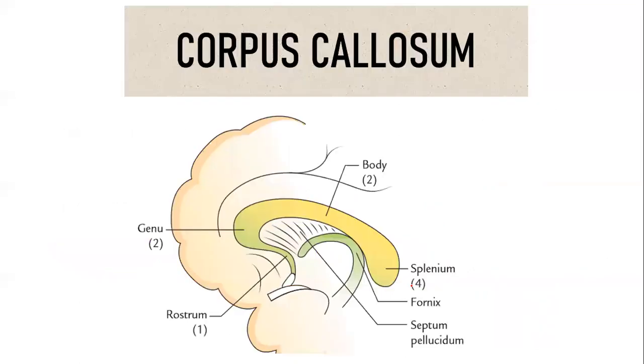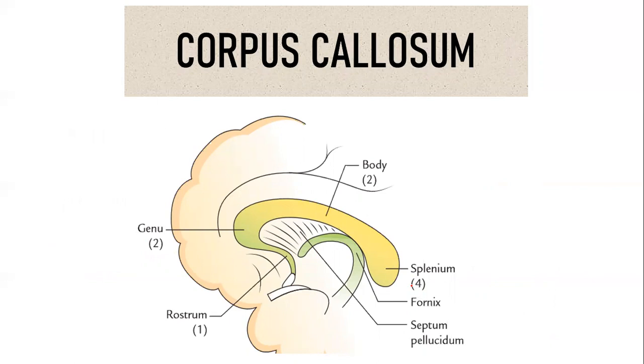Now we will move on to the corpus callosum. As I told you, this can be kept only for a discussion in your practical exams, so just listen to it as a story. The corpus callosum comes under commissural fibers.